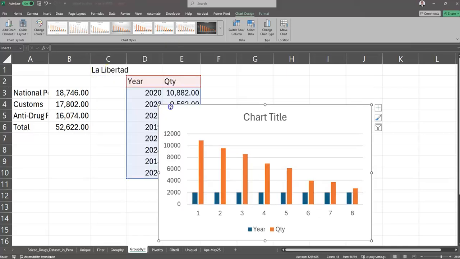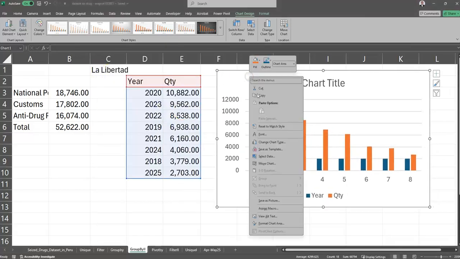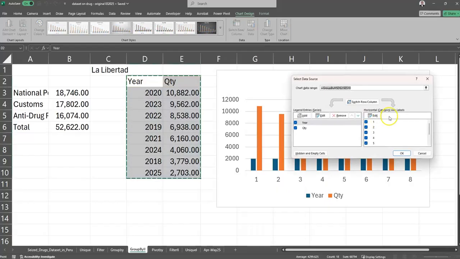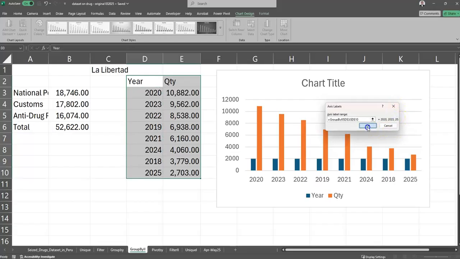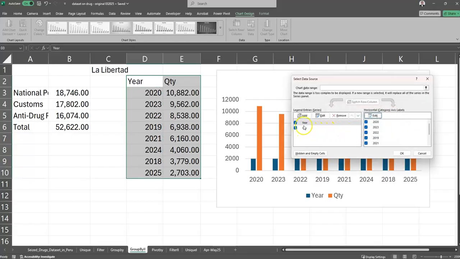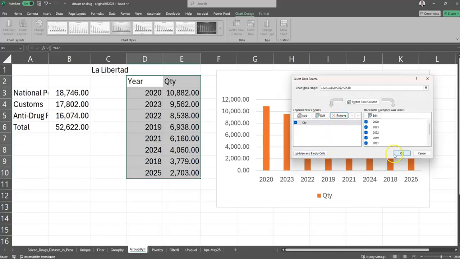Okay, something is not working well. Right click, and select data. We're going to remove this one, and our x-axis is going to be the years. Click OK. Click on Error. Years will be removed. Okay, and there we go.